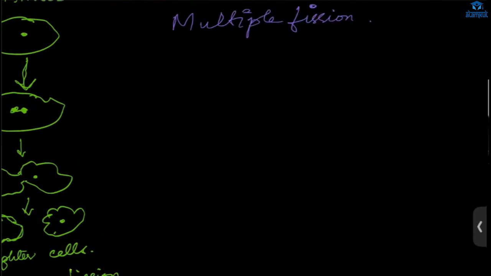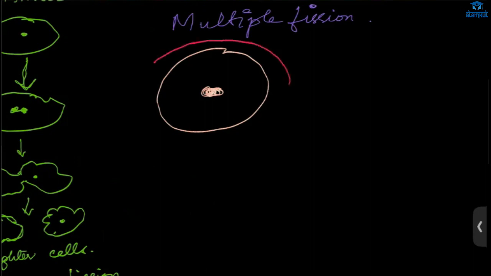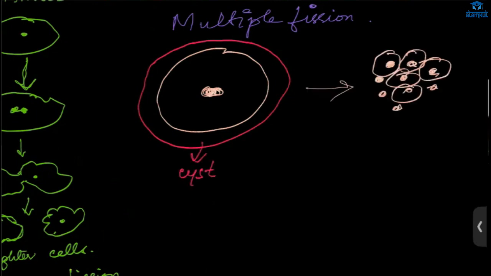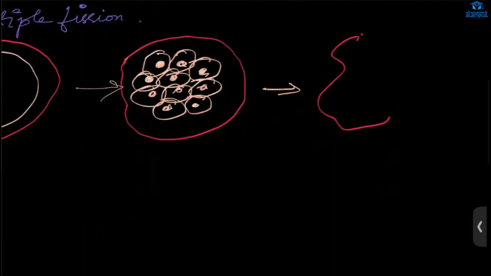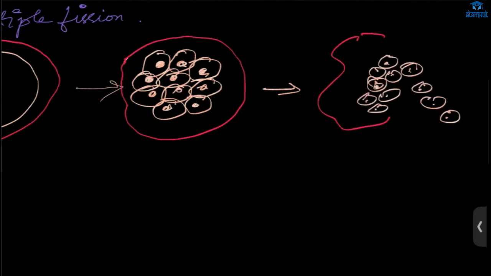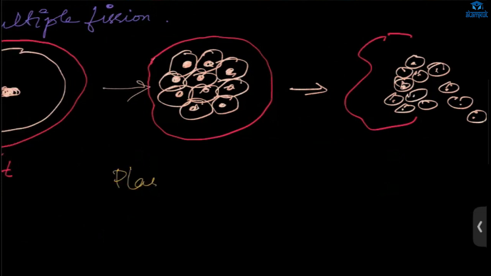In this is the cell, and here we have the nucleus. During unfavorable conditions, what will happen? There will be formation of a cyst, a wall. Next, there will be formation of multiple daughter cells. Ma'am, is it a fixed number or not fixed? When favorable condition is given, this wall will break off and the daughter cells will come out. This happens in Plasmodium, the malarial parasite.